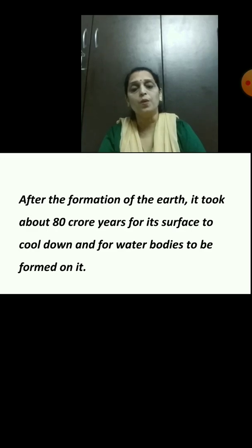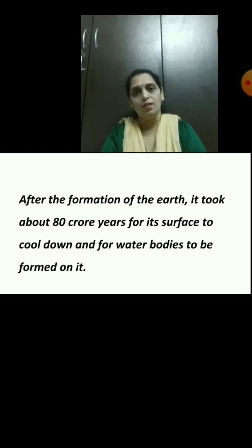Students, formation of the Earth means process of beginning formed. Means the earth was formed, and after that it took 80 crore years for the surface to cool down and for the water bodies to be formed on it.